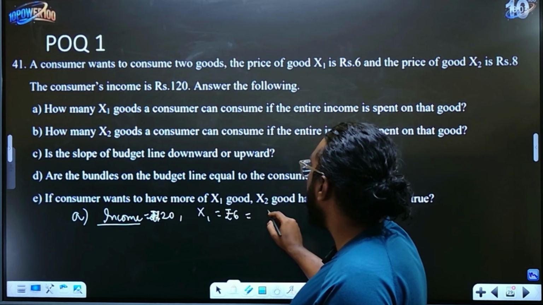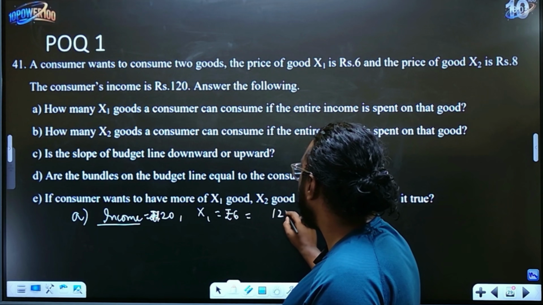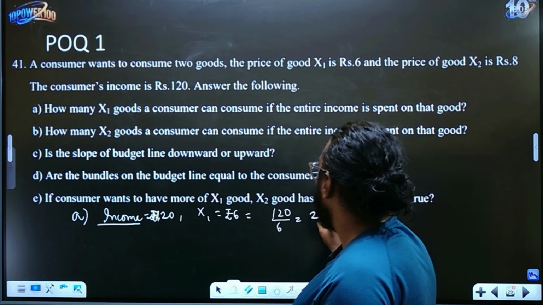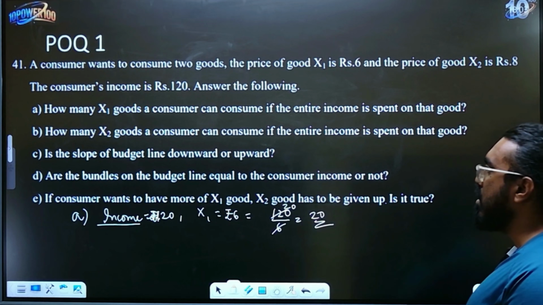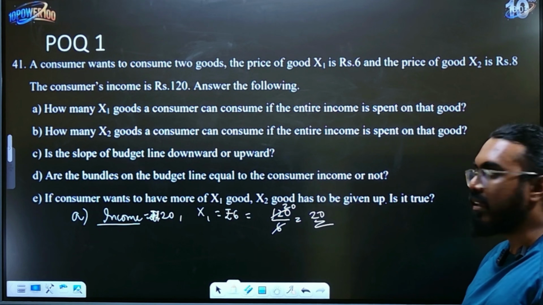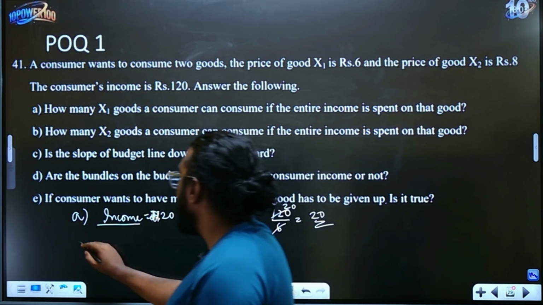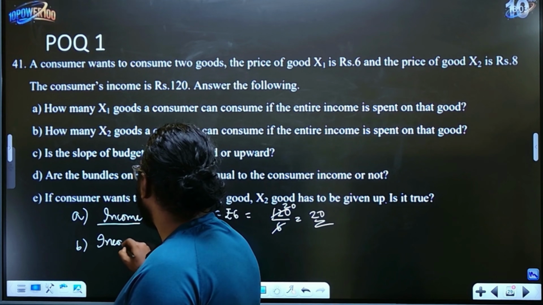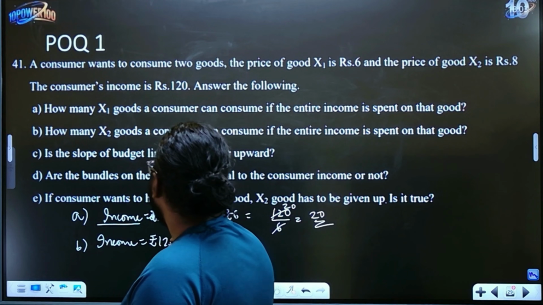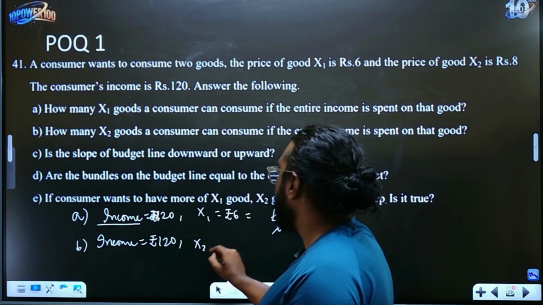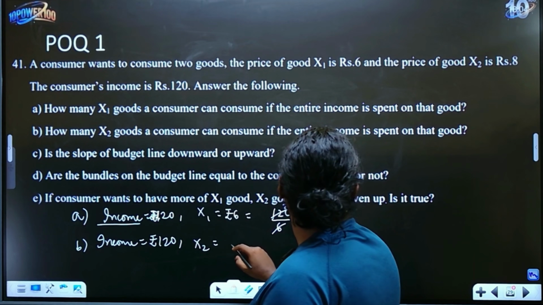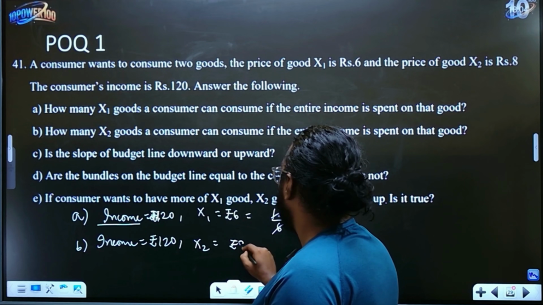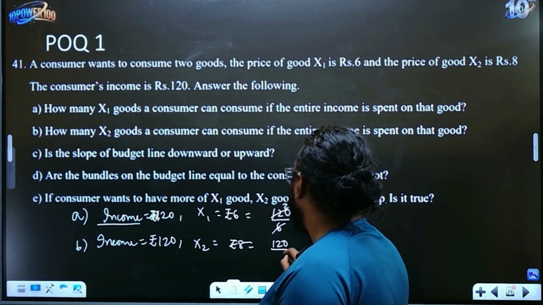So essentially what you should do in this question is just divide it. 120 divided by 6 is how much? 6 twos are 12, which gives 20. So that's 20 goods they can buy. Similarly, second one: income is rupees 120. How many X2 goods? The price of X2 is rupees 8, right? So 120 divided by 8.